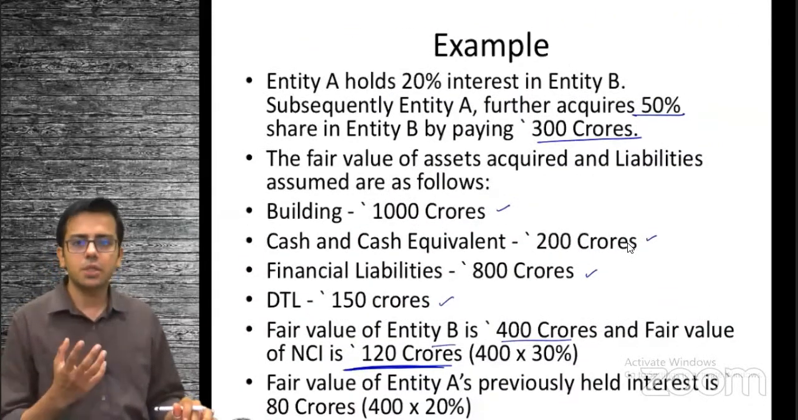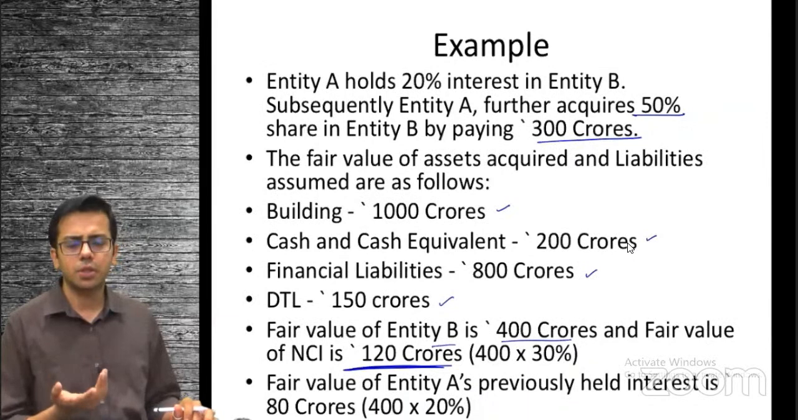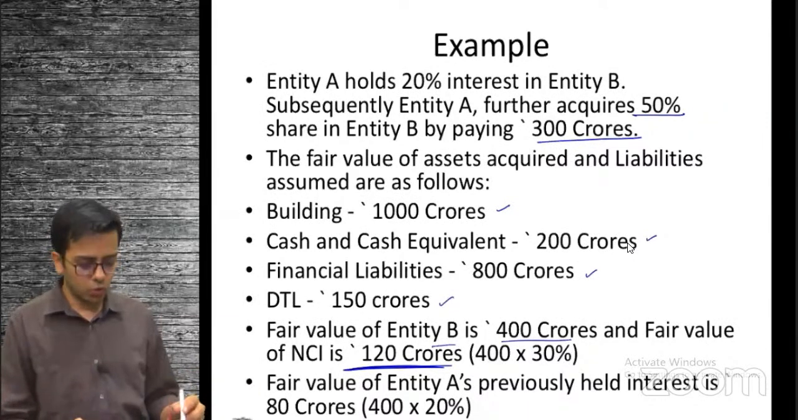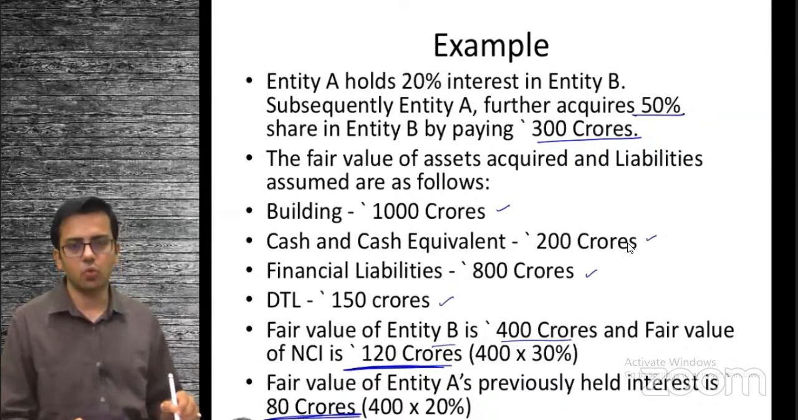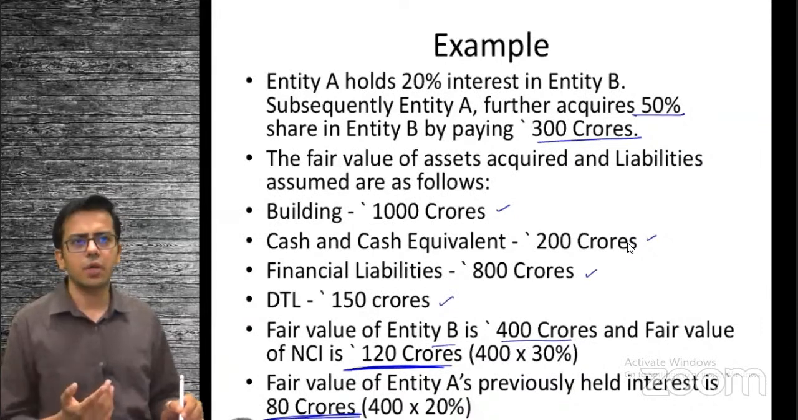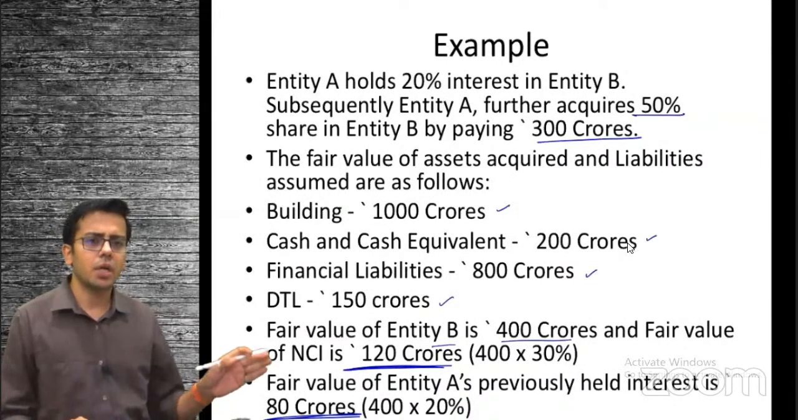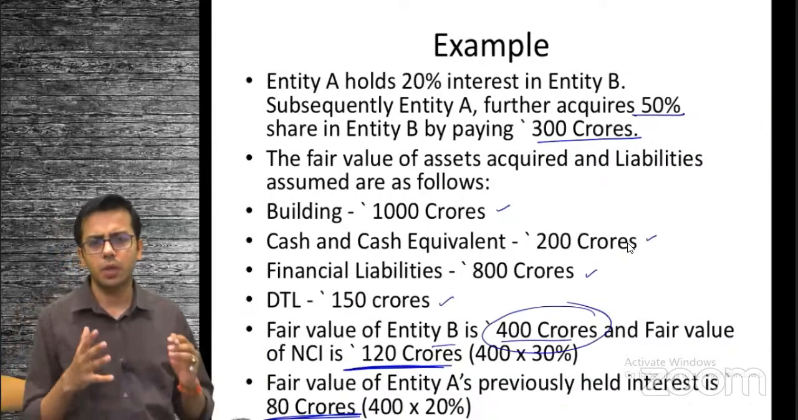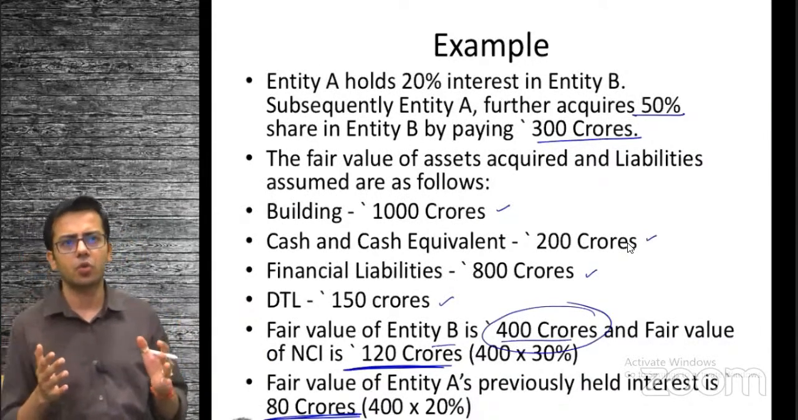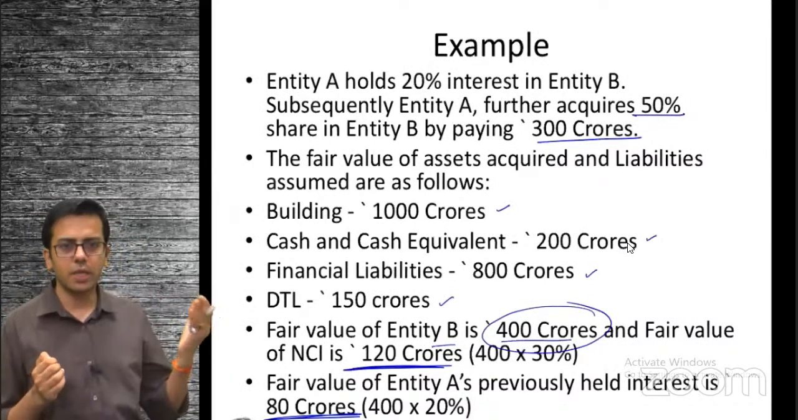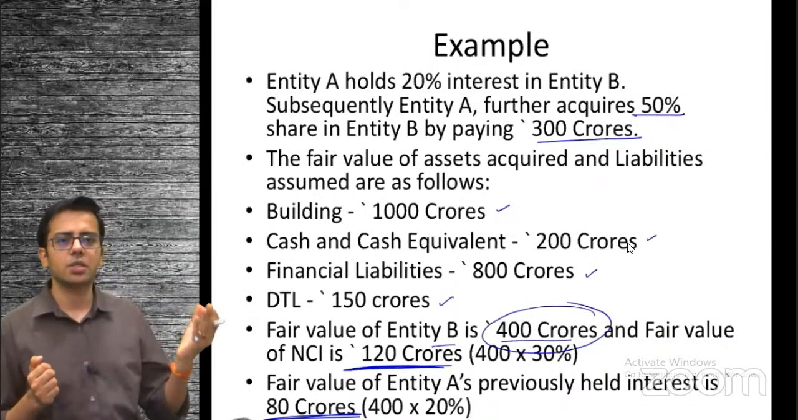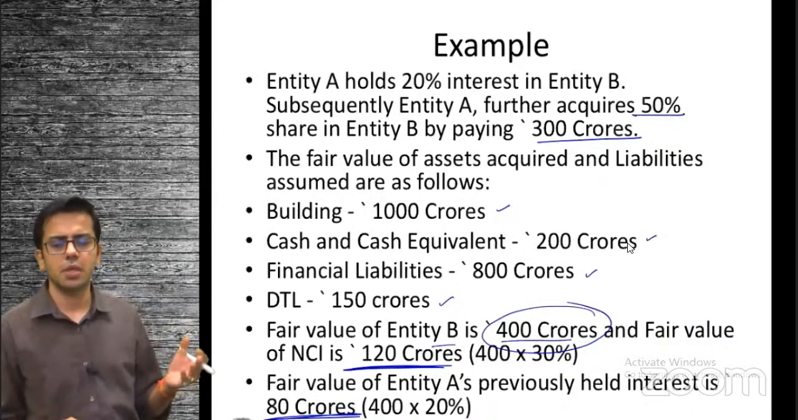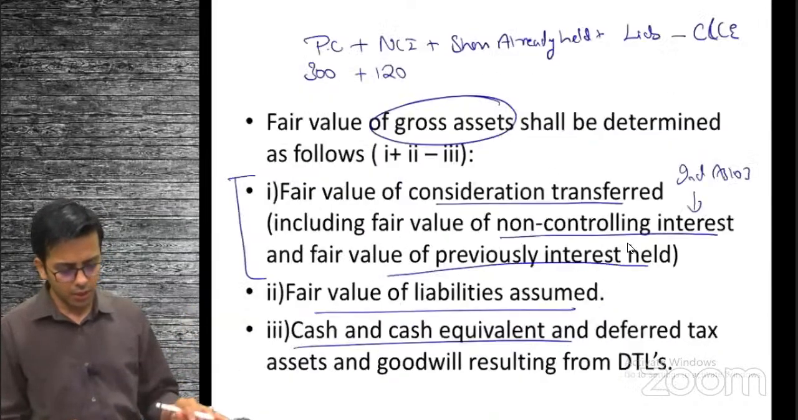What about the 20% shares already held? It says the fair value of those 20% shares already held is 80 crore. How are they identifying these 80 and 120? According to them, it comes from the fair value of the entity, which is 400 crore, which is obvious. If the overall entity fair value is 400 crore, NCI has rights to 30% and the shares already held by us were 20%. So 20% of 400 makes it 80.